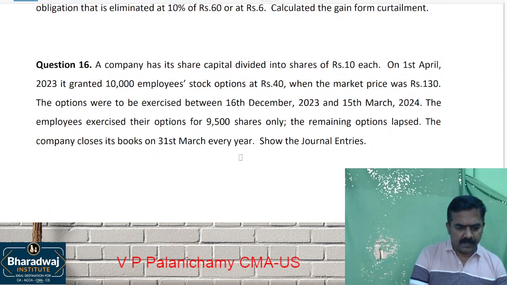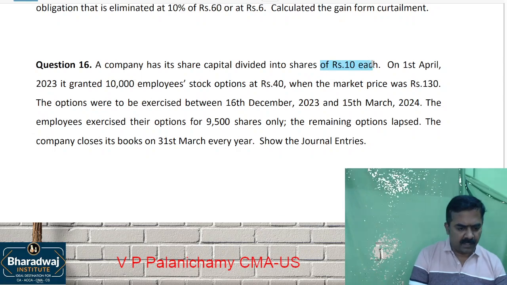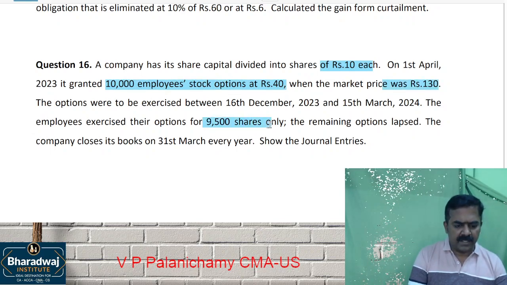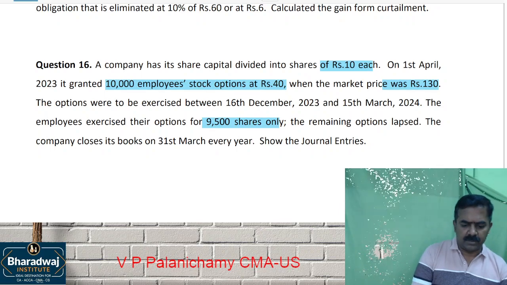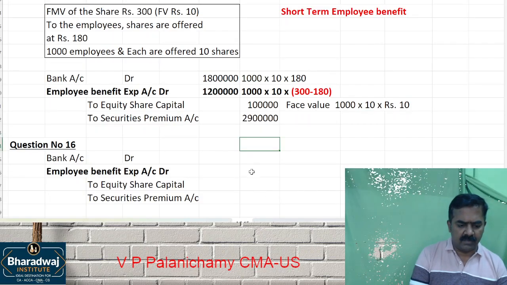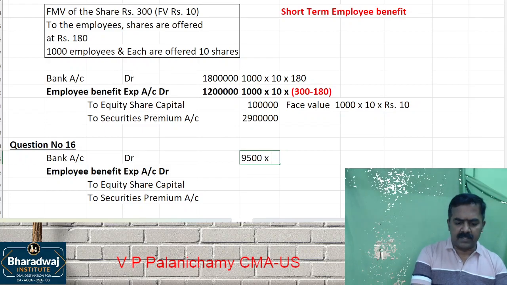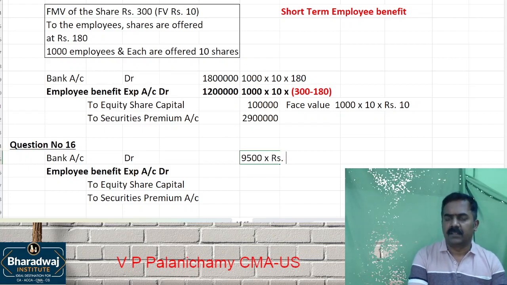How many shares are offered? Face value is 10, 10,000 employees at 40, when the market price is 130. Only how many employees opted? 9,500 employees opted. So the journal entry will be based on 9,500 employees. 9,500 employees into how much they will pay.